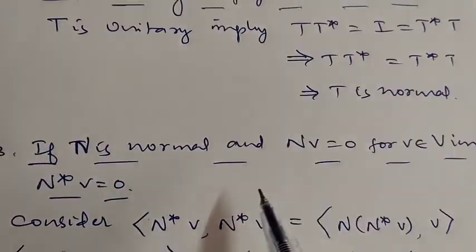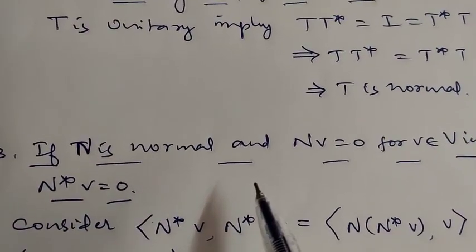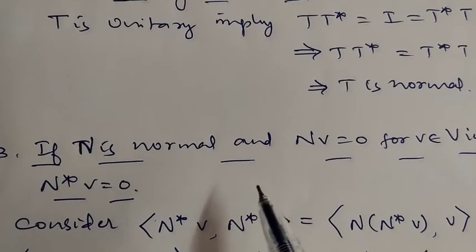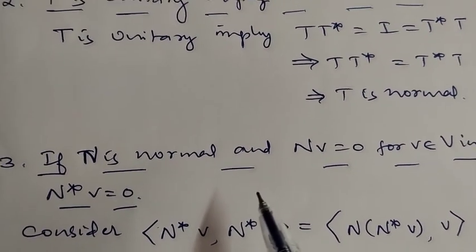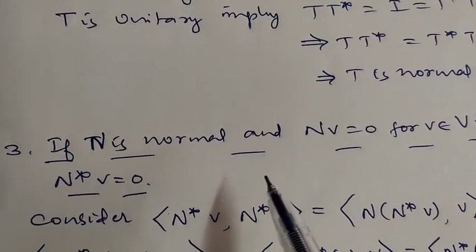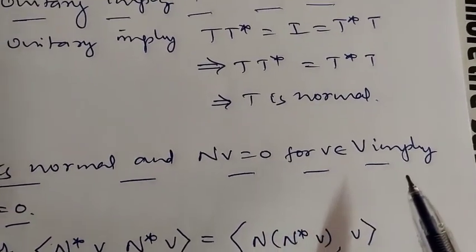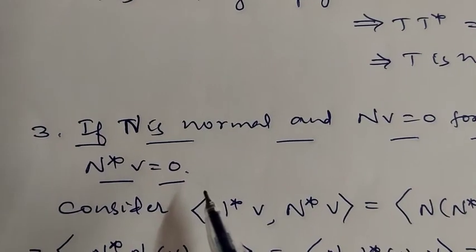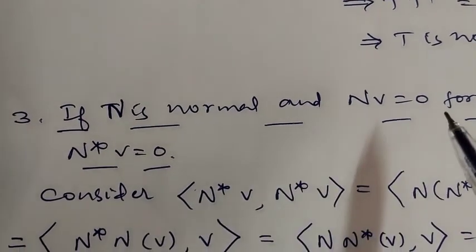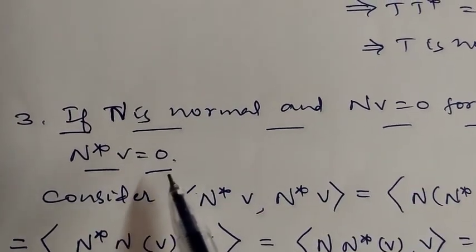Now the third one. If N is normal, here I simultaneously use t and N for the operators. So if N is normal and N of v is 0 for v belonging to V, this implies N star of v is also 0. If N of v is 0, then N star of v is also 0.